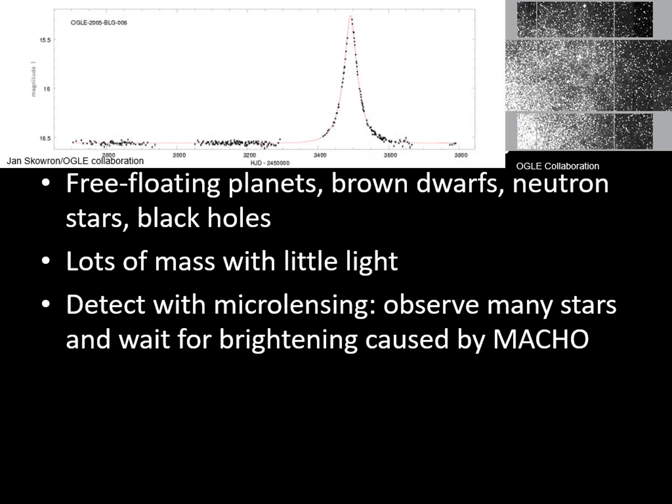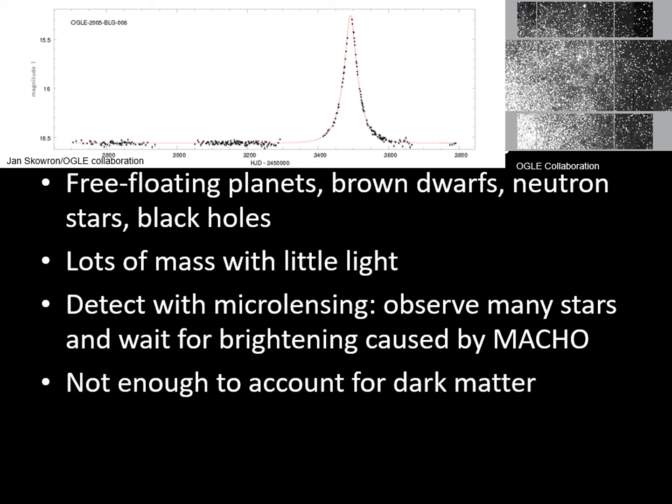The graph at the top shows a lensing event. The vertical axis shows the brightness of the star, and the horizontal axis shows time. You can see that partway through the set of observations, the star suddenly gets a lot brighter, and then gets dim again. That's the sign of a MACHO passing in between us and the star. By counting up the number of microlensing events like this, we can get an estimate of how many MACHOs there are in the galaxy. Unfortunately, there aren't nearly enough to account for all or even a large part of the dark matter we observe. So, we need another candidate.